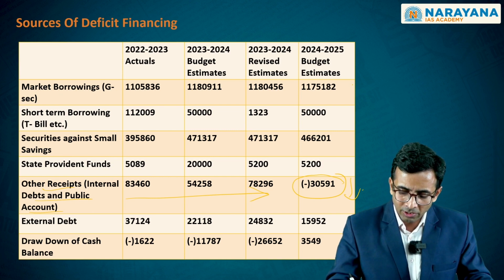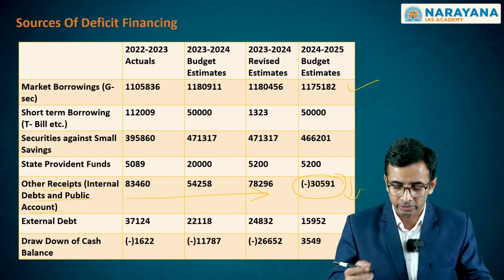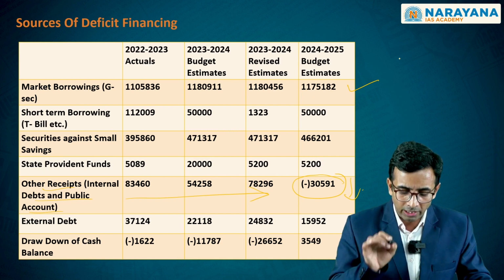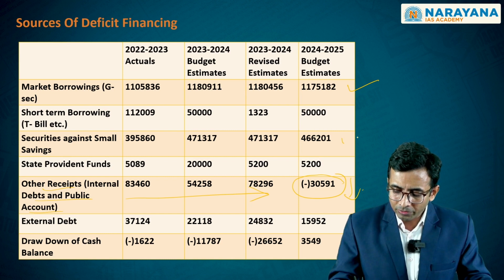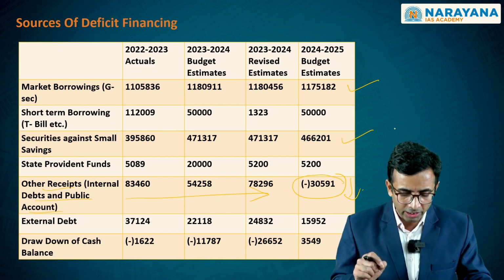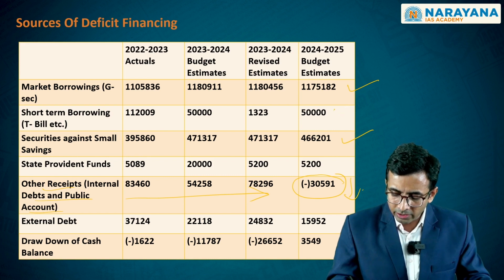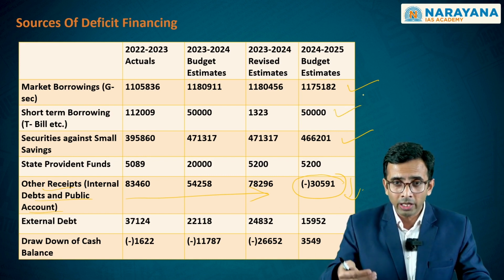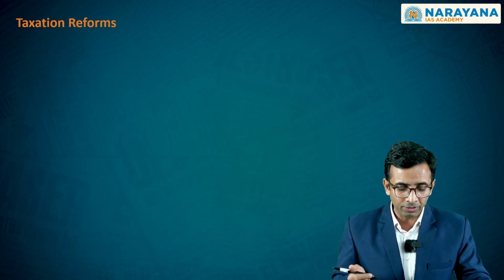Second, in terms of deficit financing and its sources, the first major component is market borrowing in the form of dated securities, which is the long-term borrowing. The second component is the securities which are issued against small savings, and the third component is the short-term borrowings. So this is the order in which you have to remember these particular sources of deficit financing.